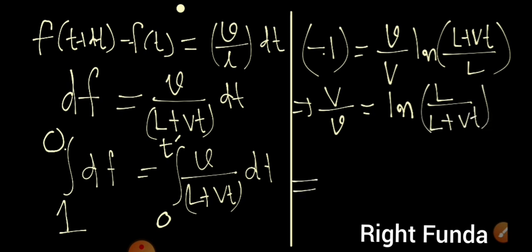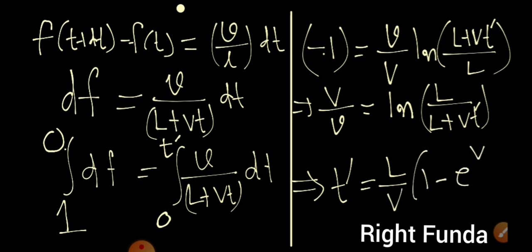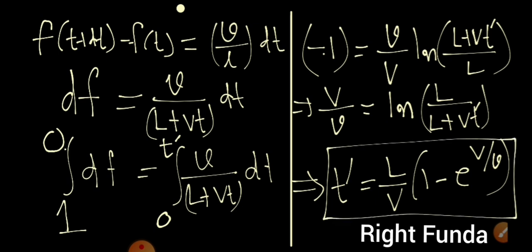By simplifying this, I can get t dash, substituting the limit. This t dash time comes out to be equal to L by v into 1 minus e to the power v by V. This is the time after which the insect will be reaching the other end of the loop. This is the time it will reach the other end.